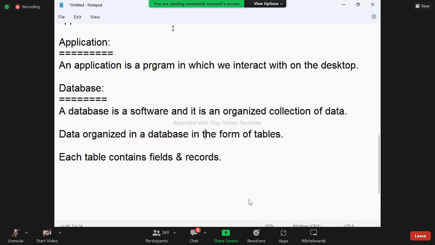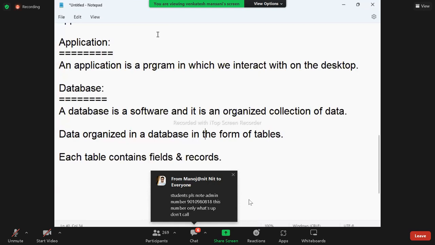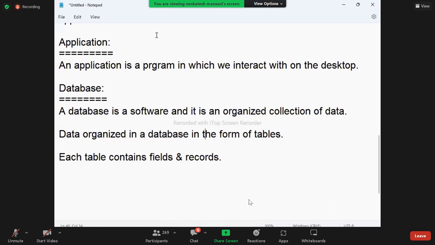Now, I given only two options. Application or database. Application also not selected. Database also not selected. That means what is your answer? Database application I didn't give an option. First only application or database. Select only one. Either application or database.